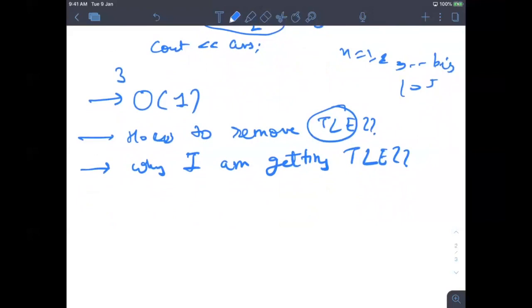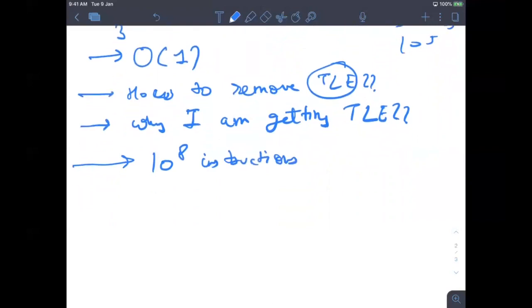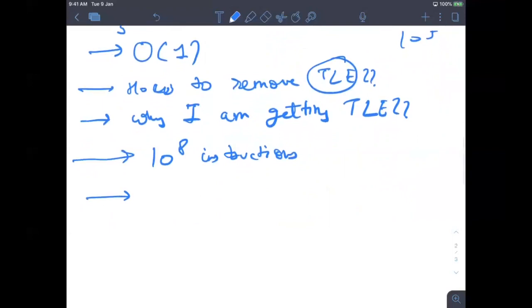Now I'll give you a basic thing which is very useful. Your computer or the online compilers mostly can support up to 10 to the power 8 instructions. So you can compute only up to 10 to the power 8. So let's talk about the example we talked about earlier: find the sum of n natural numbers.